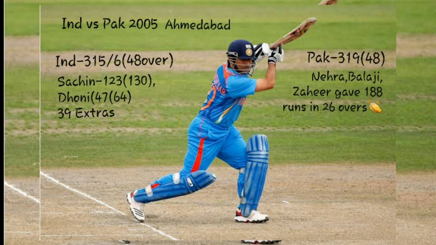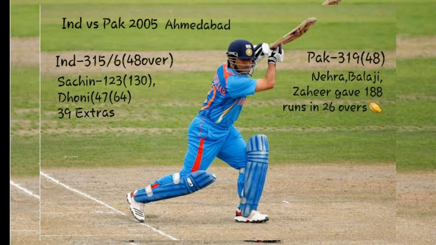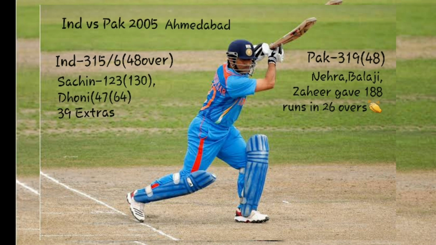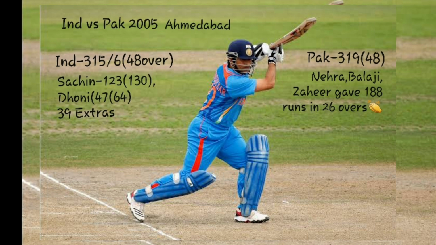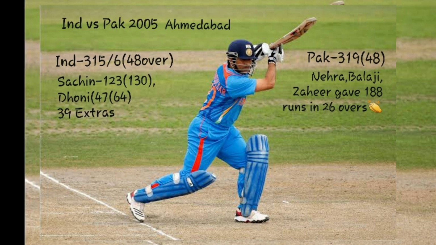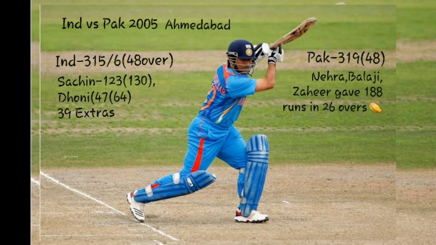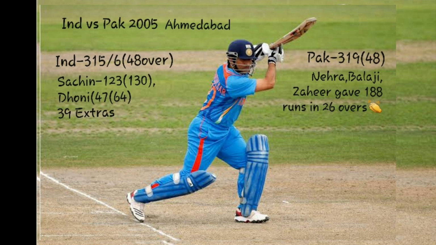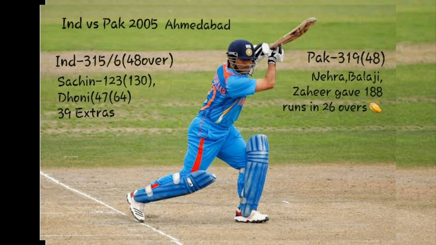So next it was against Pakistan in 2005 in Ahmedabad. India made 315 runs in 48 overs. So that match was 48 overs. Sachin made 123 runs, and the second highest scorer was Dhoni, making 47 runs in 64 balls, and third highest scorer was extras with 39. And in that match Pakistan won in 48 overs, as Nehra, Balaji and Zahir Khan gave away 188 runs in 26 overs. So it was again our bowlers who gave away the match.